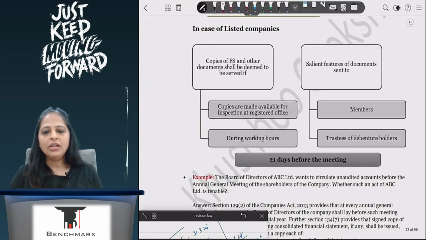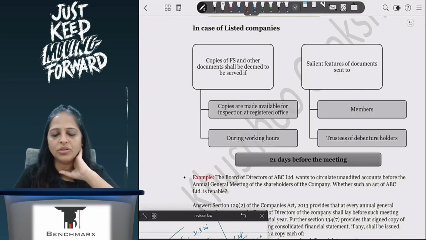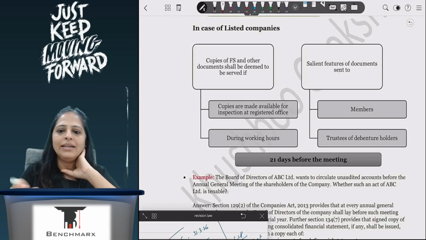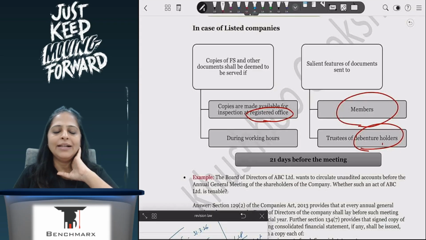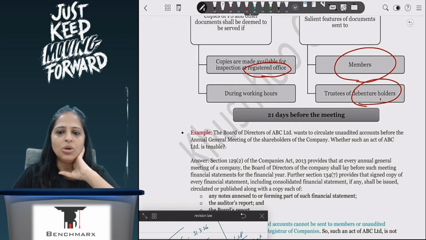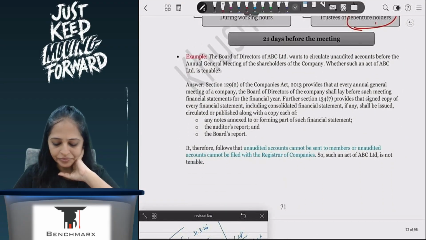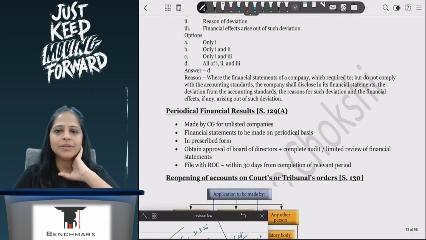In a listed company, all my financial statements have to be available on the website of the company, and they should be available for inspection. In case of listed companies, I can also keep it at my registered office, and I have to send them to the members and the debenture holders, and they can come and inspect it also, or I can send it to them, and if they want to inspect, they can inspect it during working hours, 21 days before the meeting. Okay, so financial statements and books of accounts.